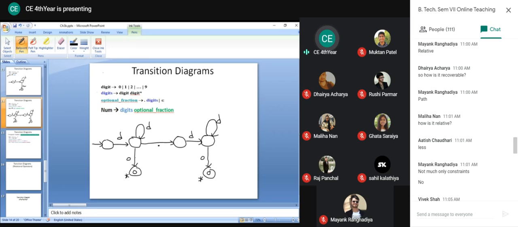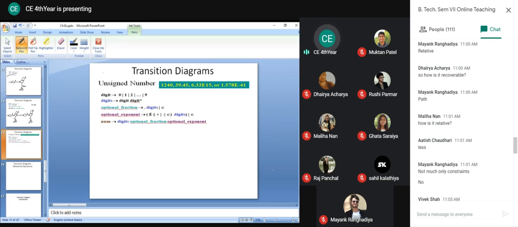So you can see that we have two paths. One is only digit is there, and if some another character comes, it will go over here. If dot is there, it will assume that there is a fractional number. So it will consider like this, 12.45. So 12 will be recognized here. Here point will be considered, and 4 and 5. And again, when you get any extra character after this, whatever it is, because it will not be any white space, it can be any another character, it will accept it as a valid thing. So it is indicating we have digits with optional fractional part.